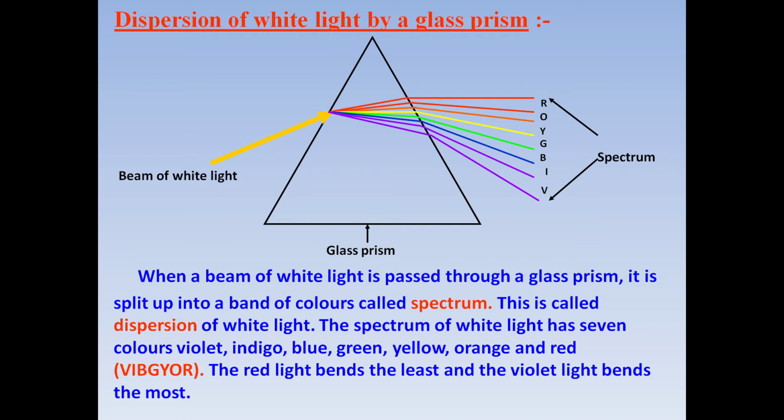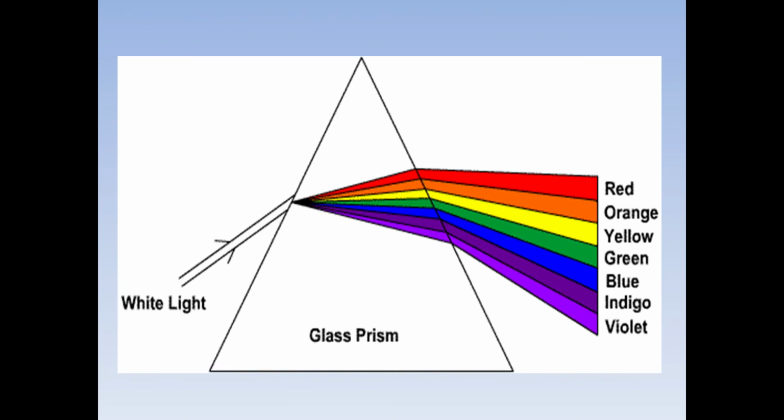In this topic, you should know what is dispersion, what is its cause, what is spectrum, and what are the colors in the spectrum, and this diagram is also very important. You should know how to draw the diagram. Once again, you can see dispersion of white light here when it passes through a glass prism.